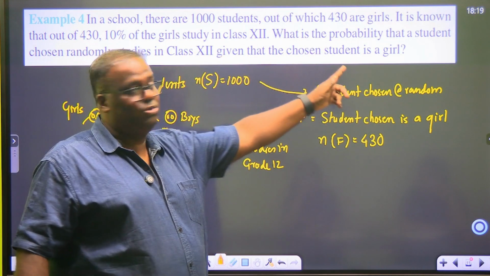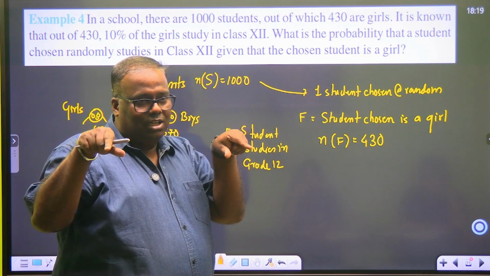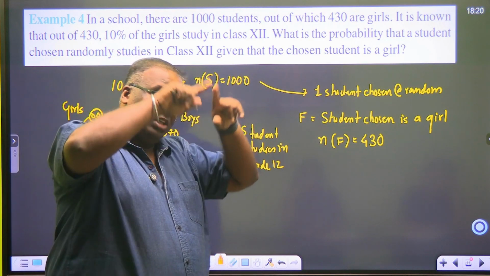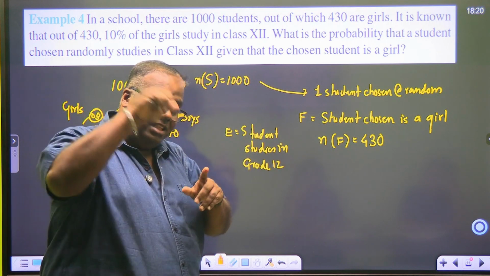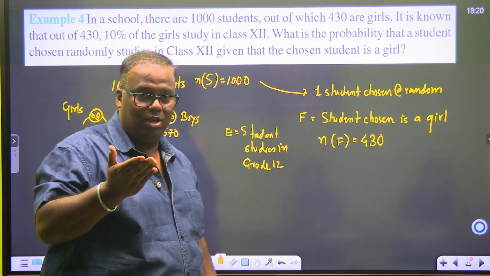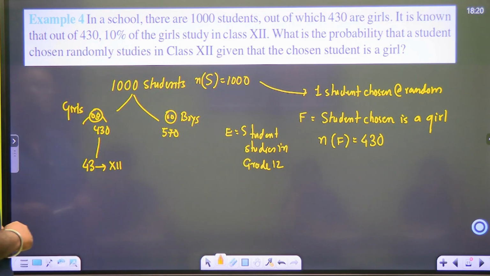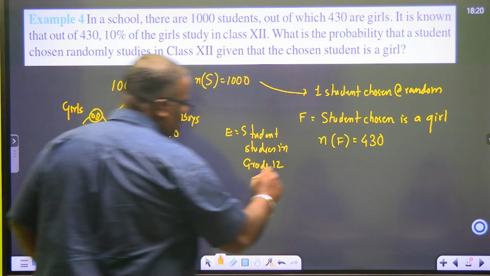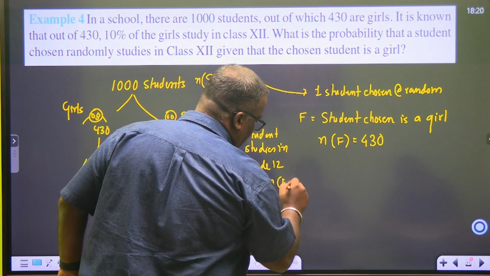Now given that it is a girl, you are trying to find out. So very nice point. F is the set of girls. In the set of girls, pick out those girls who study in grade 12. So how many girls study in grade 12? Okay, 10%. So N of E is equal to how much?